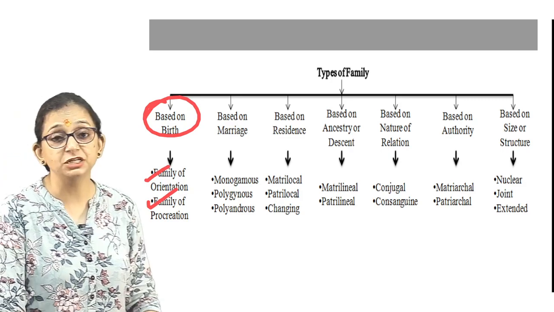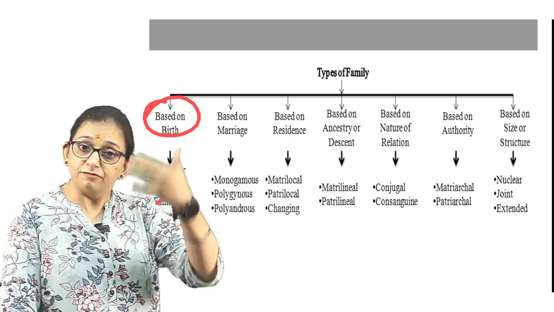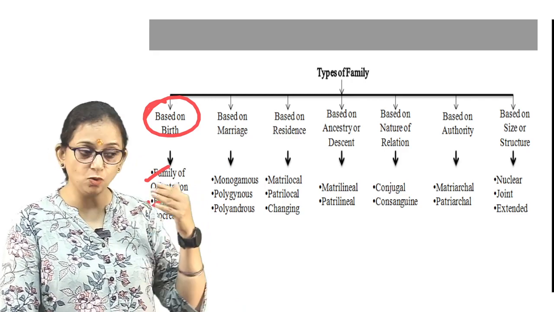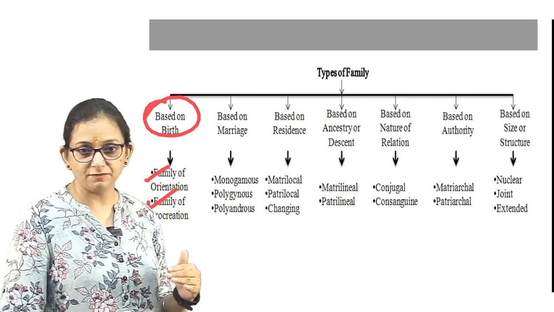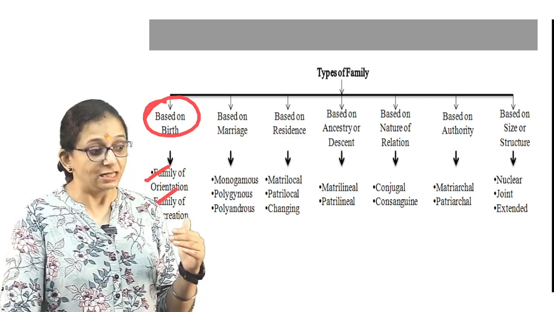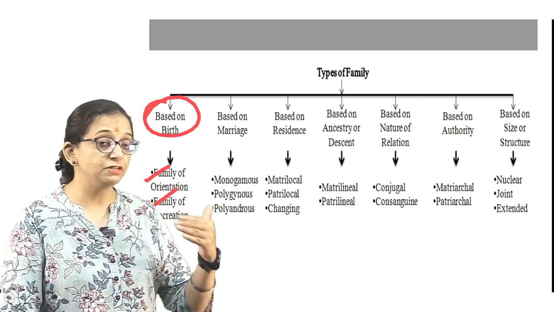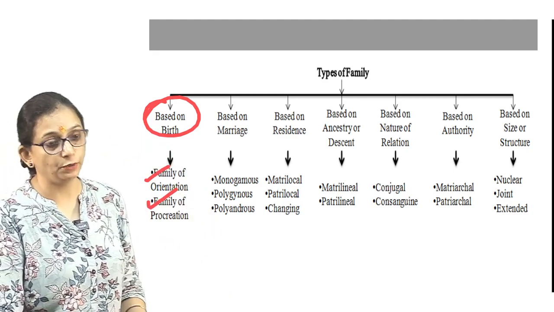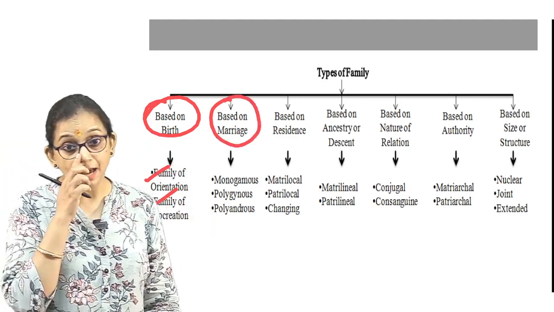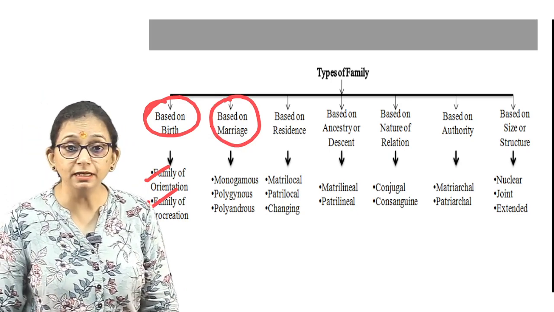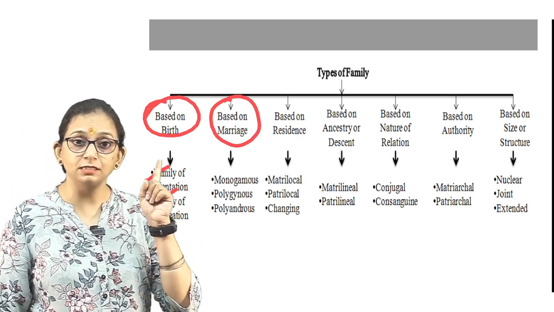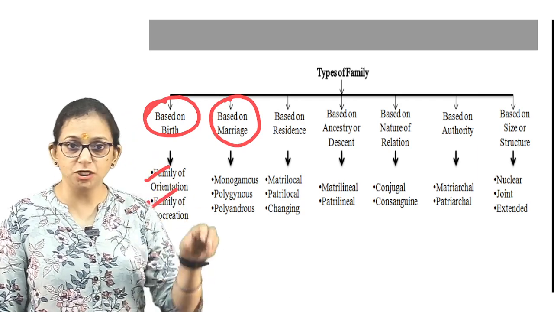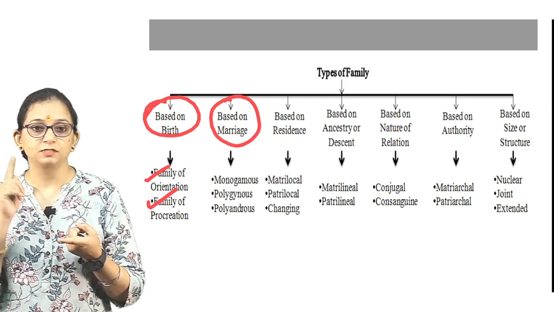The family of orientation and procreation may live together under the same roof, but they can be distinguished. So you know that even if your husband is living where you used to live before marriage, his family of procreation will be your house and the family of birth will be where he was born. Okay, next is based on marriage. So monogamous family. Monogamous family means a family consisting of one husband and one wife and their children. Okay, so monogamous means one husband, one wife.